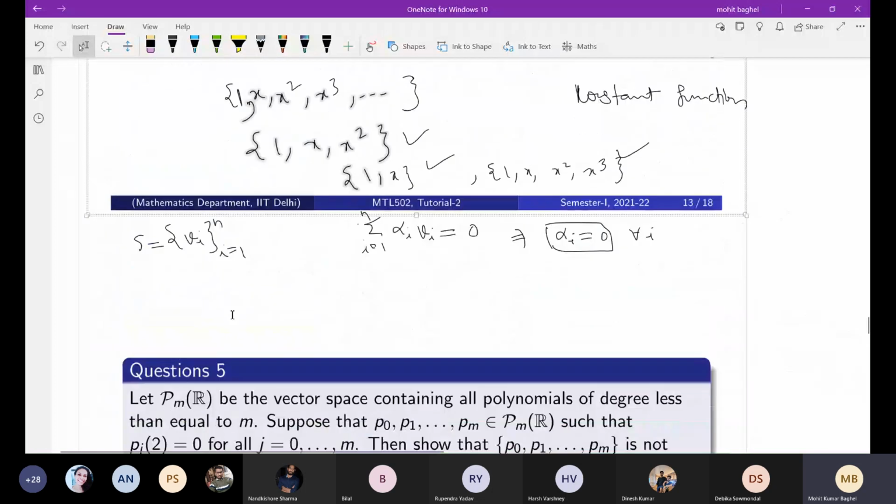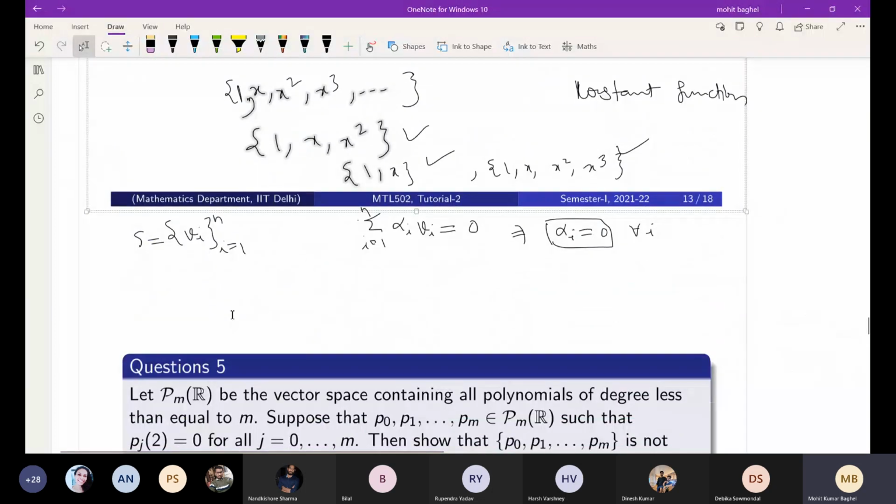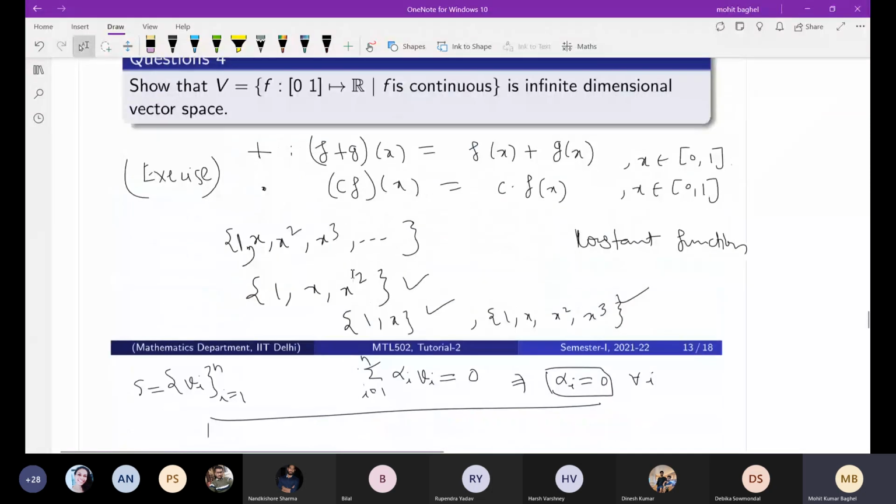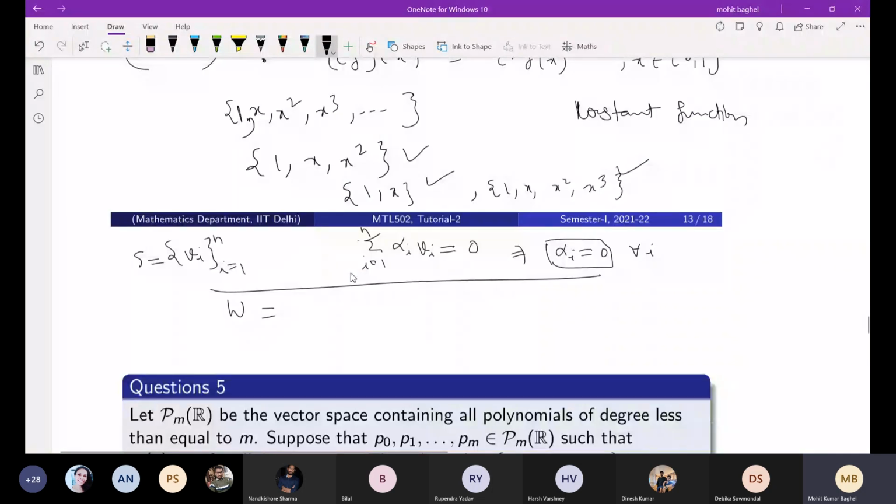There is another perspective to say that this V has infinite dimension, and what is that? Consider W as the subspace generated by this vector set 1, x, x square, and so on, because here the vectors are basically functions.